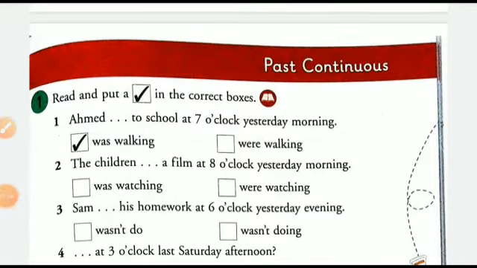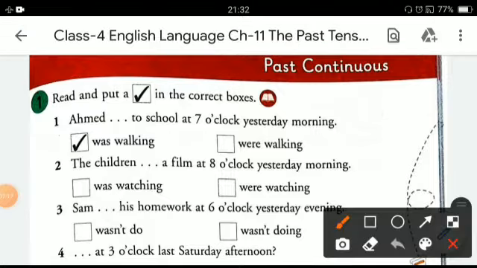Now come to the next exercise. Here you have to read and put a tick mark in the correct boxes. The first one is, Ahmed was walking to school at 7 o'clock yesterday morning, and the correct one is already done. Second one, the children were watching a film at 8 o'clock yesterday morning. So the correct form of verb will be the children were watching, as the children are in plural form.